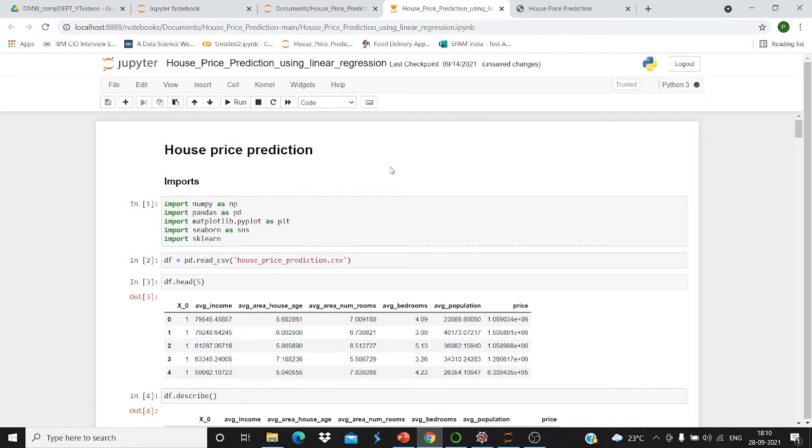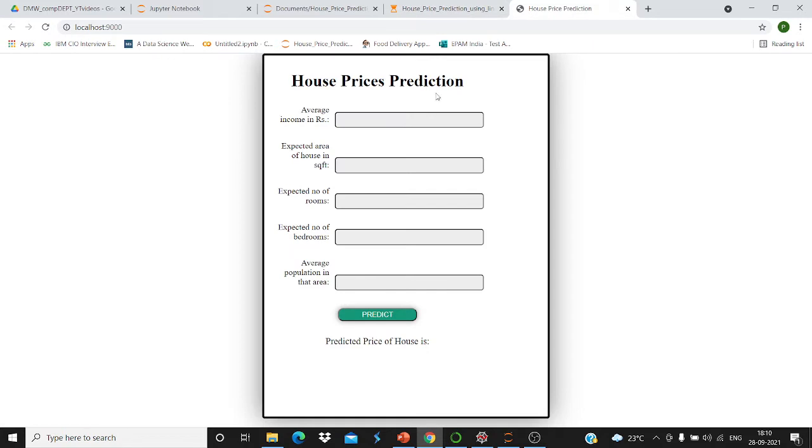So first I will show you the execution part. Suppose we are entering average income in rupees, that is 5555. Then expected area of house in square feet, suppose 4444. Then expected number of rooms, that is 3. We are expecting 3 rooms. Then number of bedrooms, suppose 5. Then average population in that area, that is 9999.